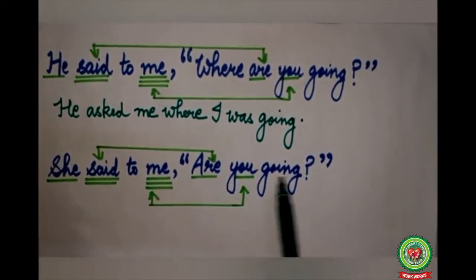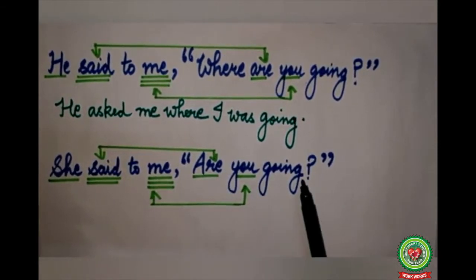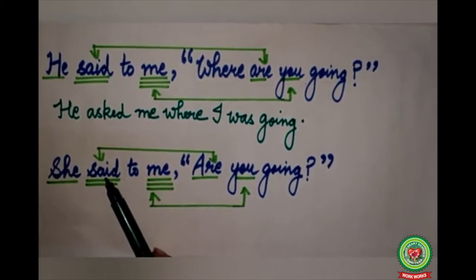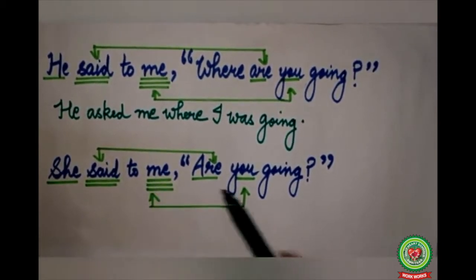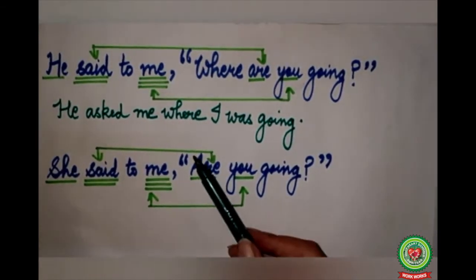This is the second sentence. She said to me, "Are you going?" She said to me, reporting verb. Are you going, reported speech. She subject, so single underline. Said verb, double underline. Me object, triple underline. This question begins with helping verb, so comma and inverted comma will be replaced by if.